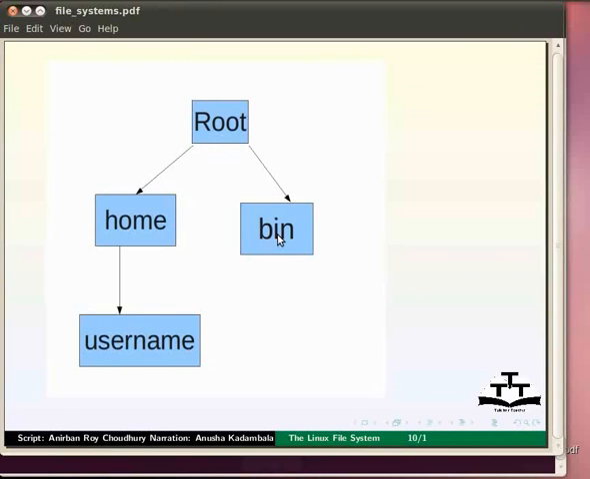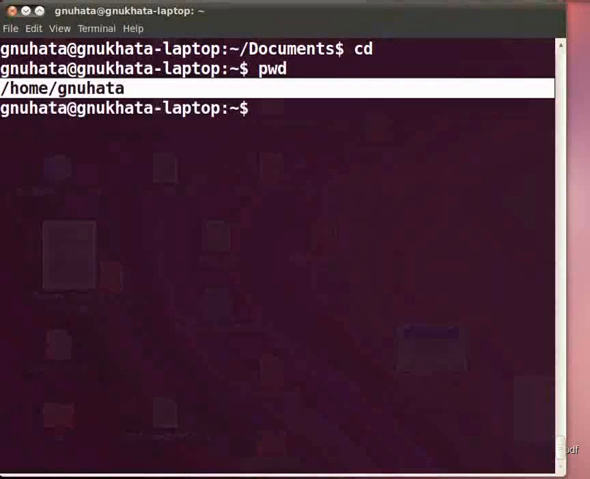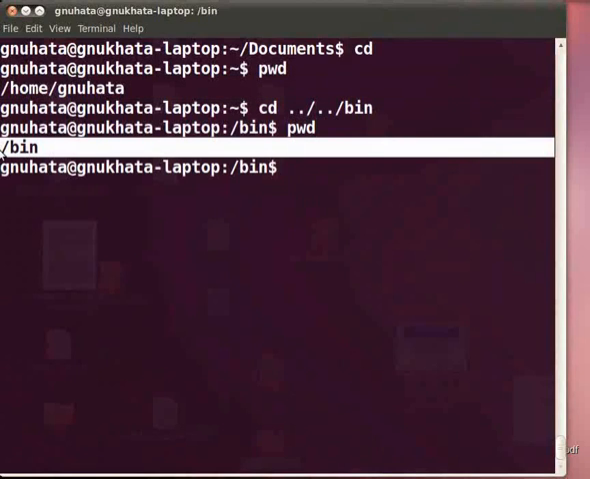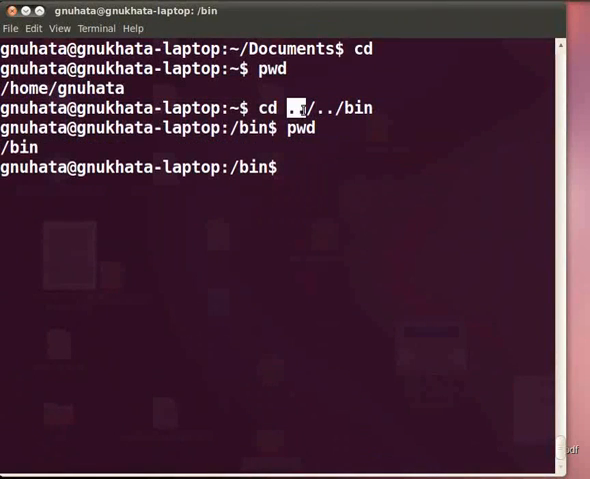Now, how can we go to the bin directory? Type at the command prompt cd space dot dot slash dot dot slash bin and press enter. Check our current directory by the command pwd. We are at /bin. The first dot dot takes us from /home/mughata to /home. The next takes us from /home to root. Now from root or / we have moved to the /bin directory. Go back to our home directory by the command cd.